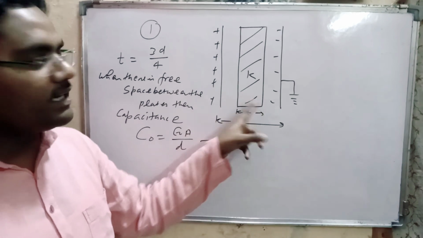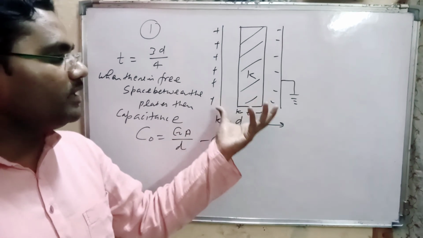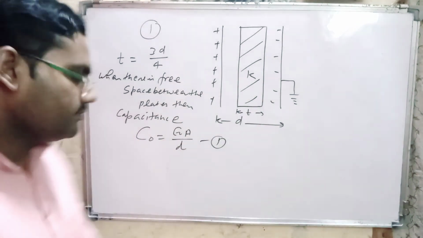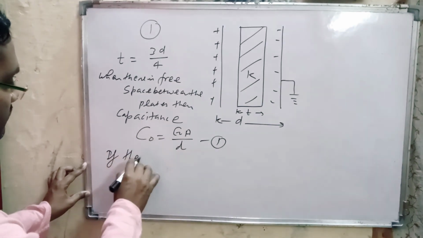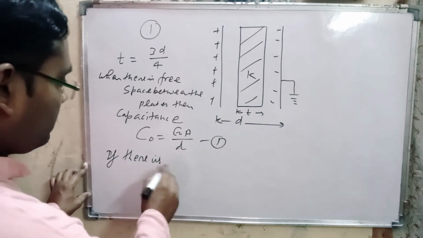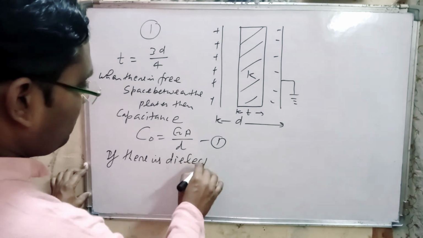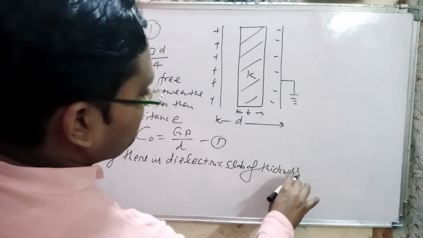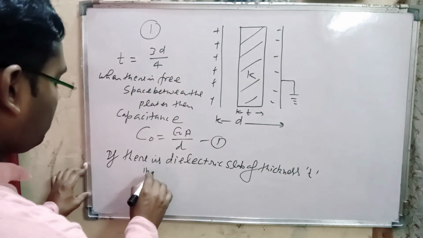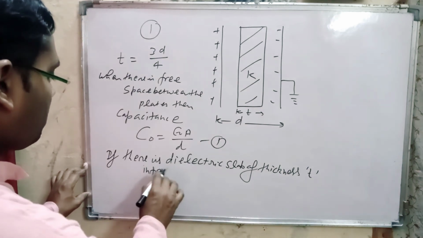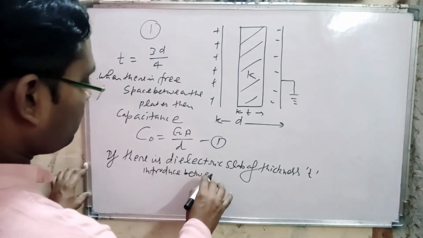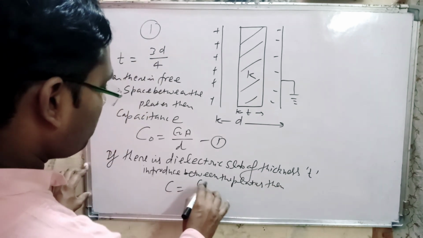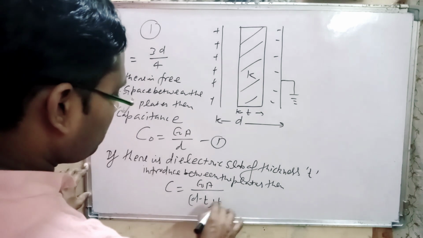If a dielectric slab of thickness T is introduced between the plates of the parallel plate capacitor, then C is equal to epsilon naught A divided by D minus T plus T by K.